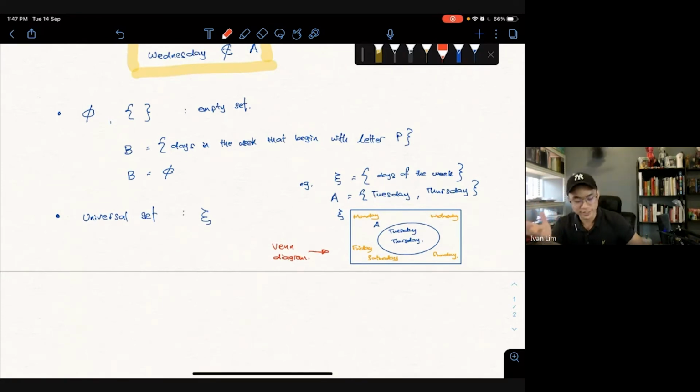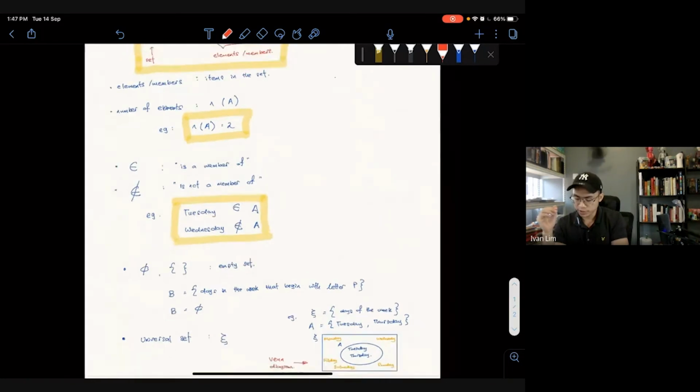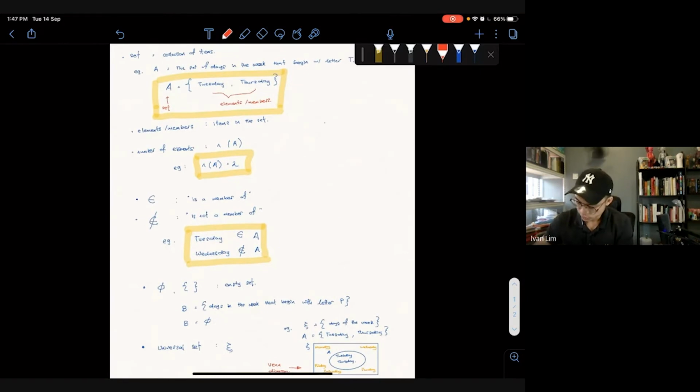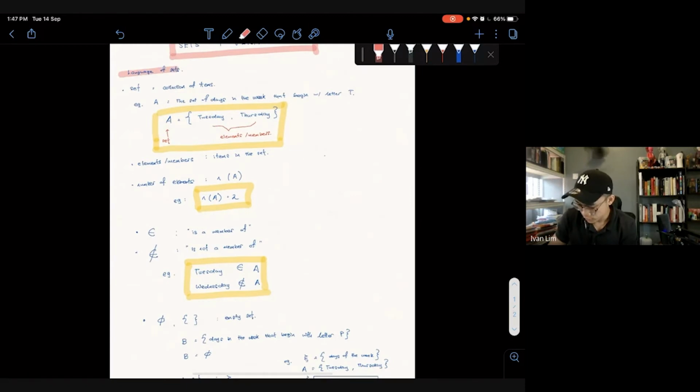Probably someone called Venn actually created this way to express sets. So for all this definition and symbols, please go and memorize them. You may need to get used to all these symbols, but you need to know this to solve your sets and Venn diagram problems. Any question here before we move on?